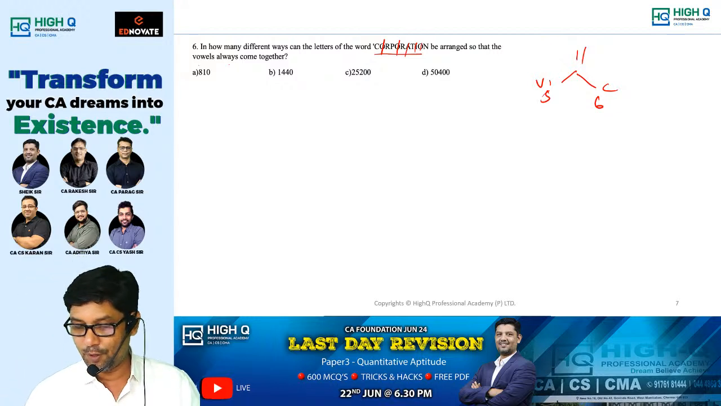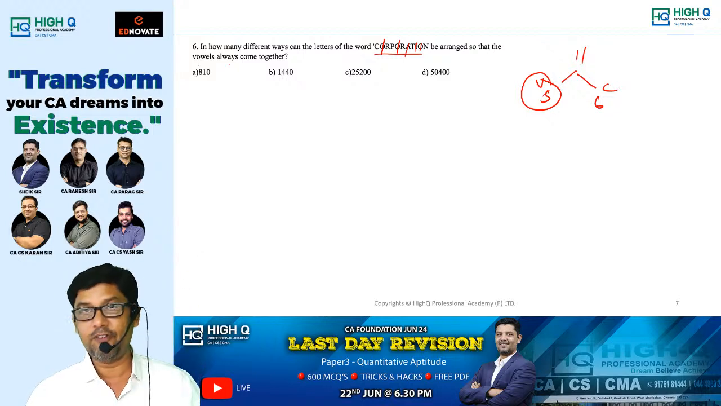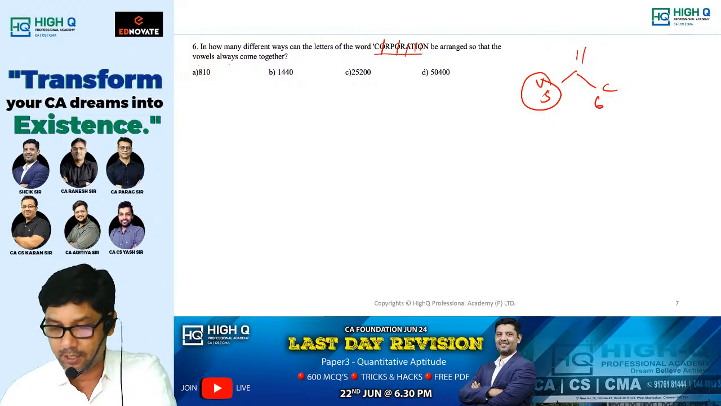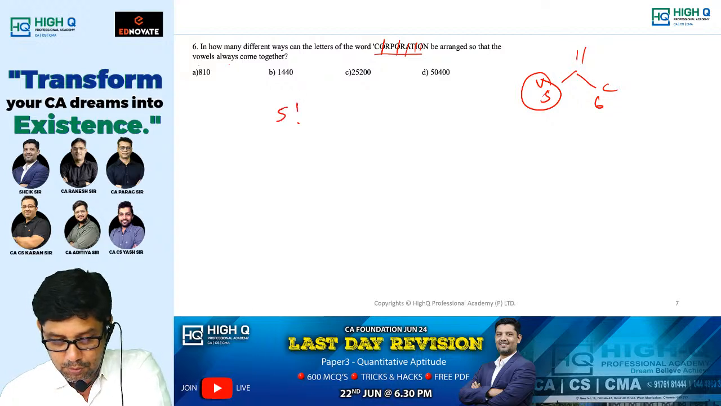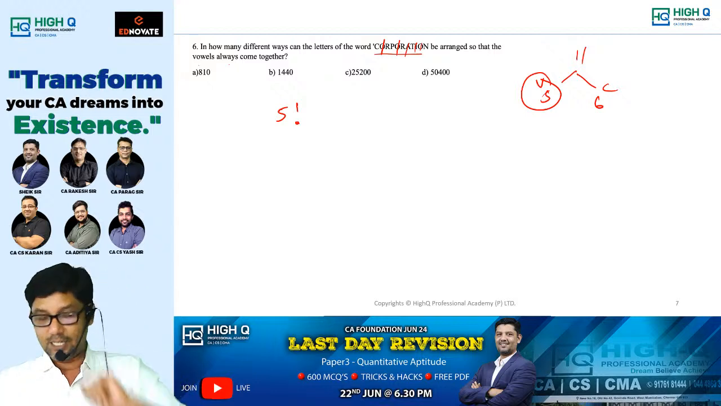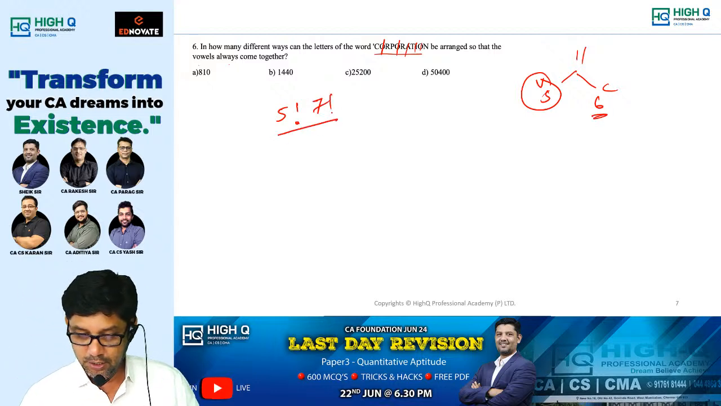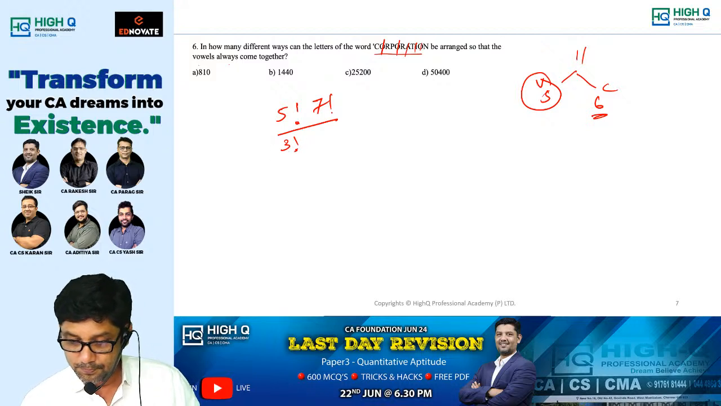Vowels are together. There is repetition. We'll come back to repetition later. First, let us assume all the letters are not repeated. So, 5 factorial, consider them as 1. 6 plus 1 is 7 factorial, divided by, is there any repetition? Yes, 3 factorial into 2 factorial.